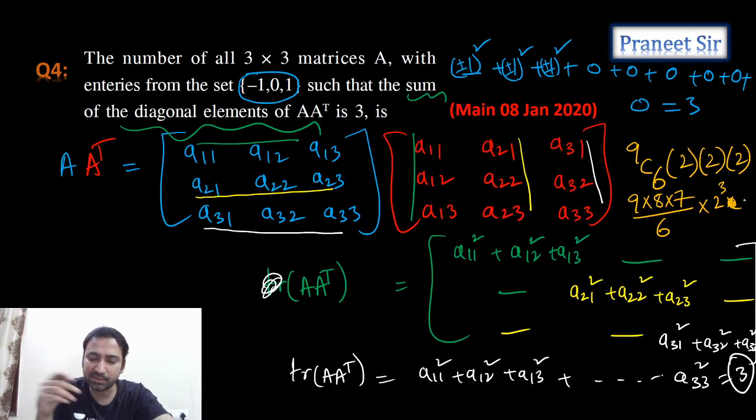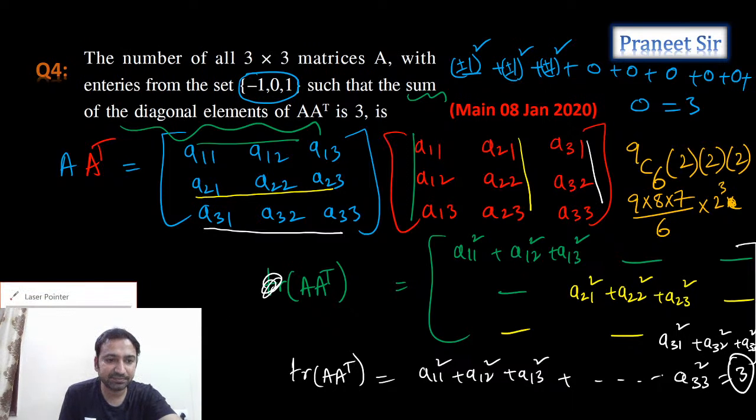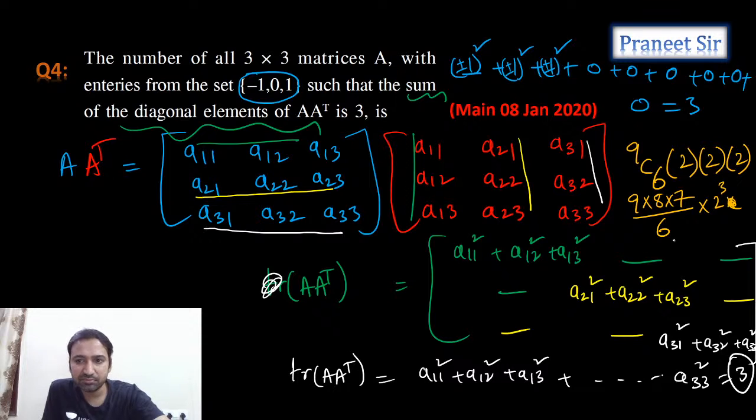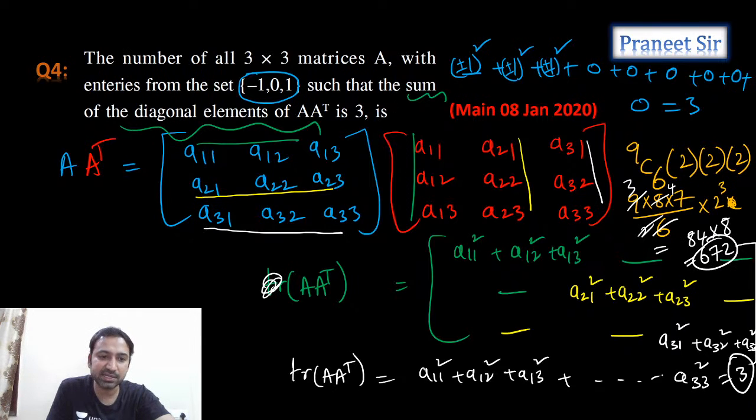That is fine. So now tell me guys, what are we getting? If you simplify this, how much value are we getting? Anyone got the answer? So 9 and 6, 2 times and 3 times. And here it is 4 times. So 3 4s are 12, 7 12s are 84, 84 into 8. That's what we're getting. Correct or not? 640 plus 32, 672. So the final answer is 672. Clear? 672 is the answer.